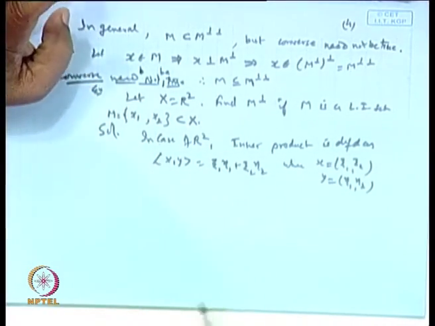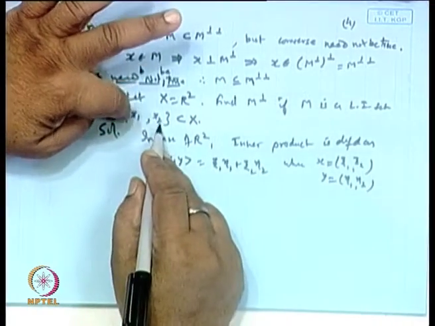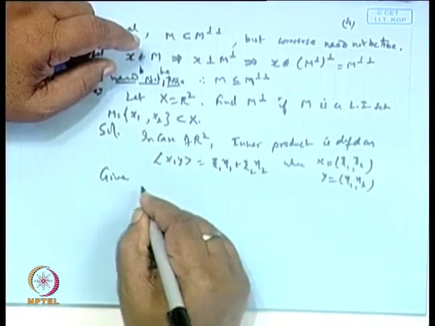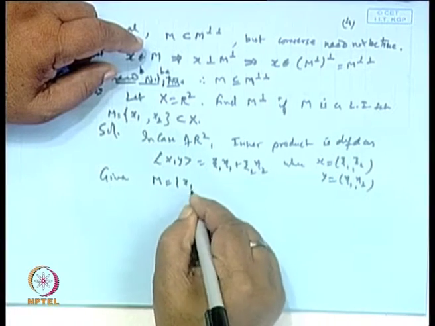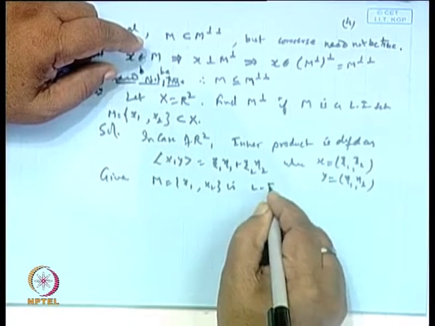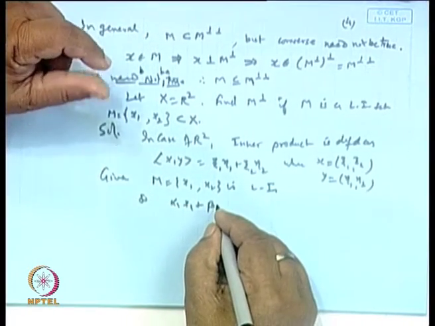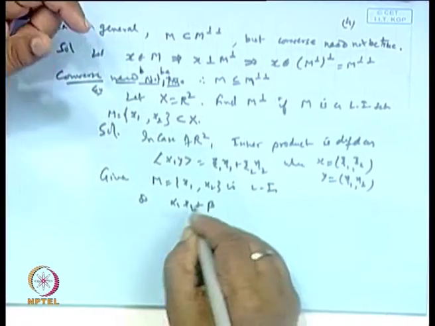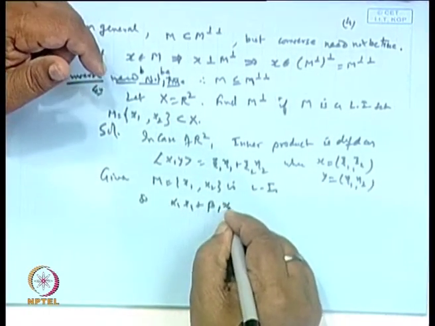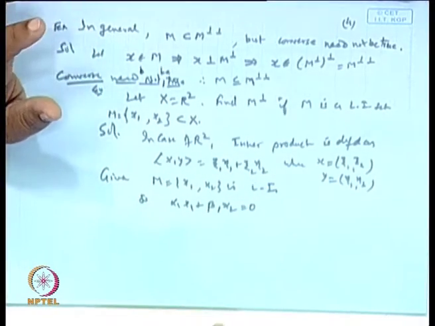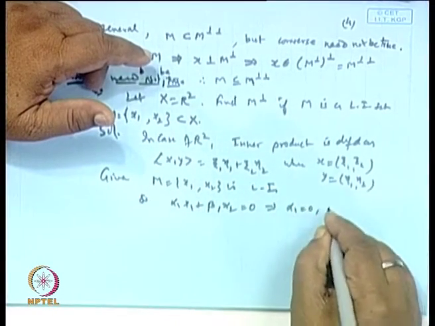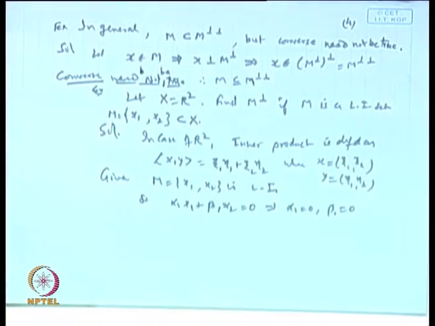Now, if this set is linearly independent, given x 1 comma x 2 is linearly independent, so alpha 1 x 1 plus alpha 2 x 2 is 0 implies alpha 1 is 0, beta 1 is 0. A set of vectors is linearly independent if the scalars satisfy alpha 1 x 1 plus alpha 2 x 2 is 0 implies all alphas are 0. So, alpha 1 is 0, beta 1 is 0.